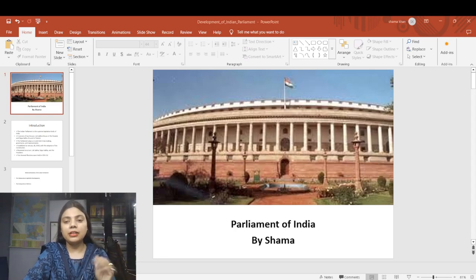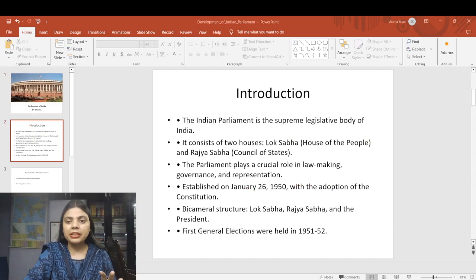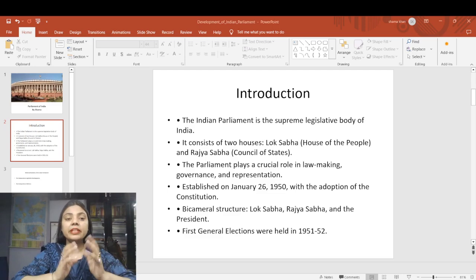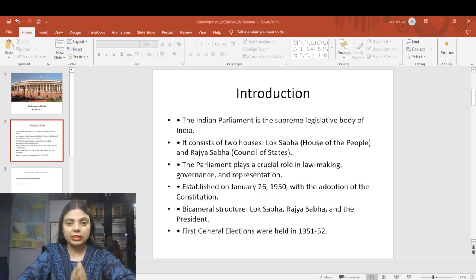So let's move further. Time and again I always emphasize, whenever you are reading something, you have to connect it with your fodder as well as with the previous year question paper. You can connect this Parliament topic with the prelims paper of polity, and in GS paper 2 of mains, you can connect it with the polity section. So let's start our lecture.